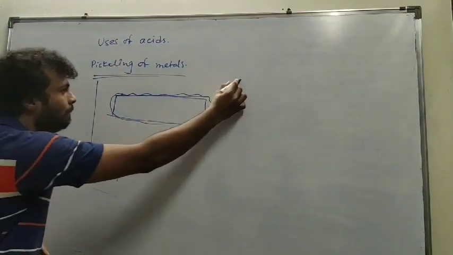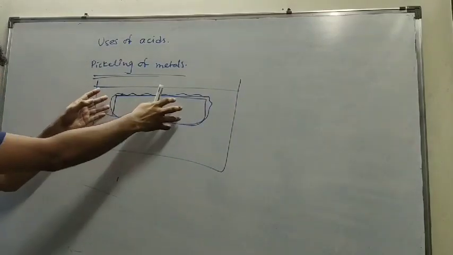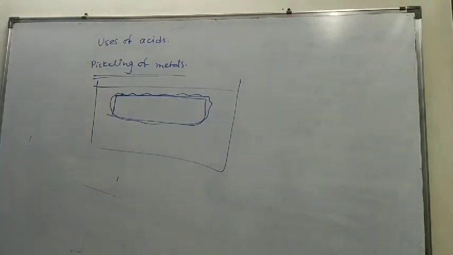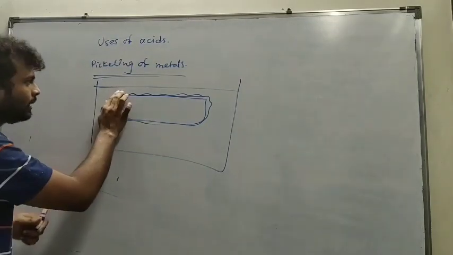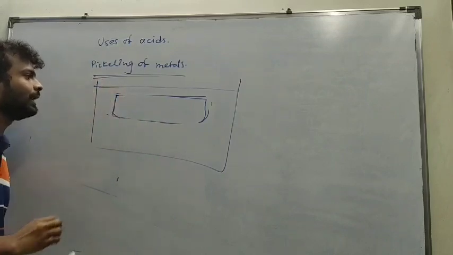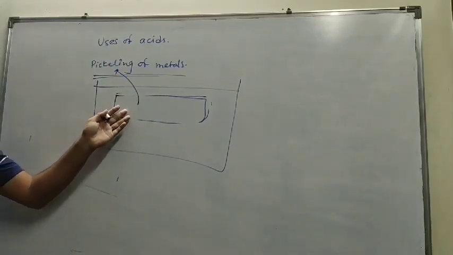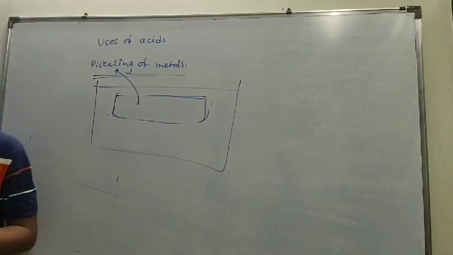For that purpose, the metal piece is dipped into dilute hydrochloric acid for some time. When it is dipped, the covering of rust over the piece of metal gets removed, and this process is called pickling of metals. After pickling, the piece of metal is ready for painting.